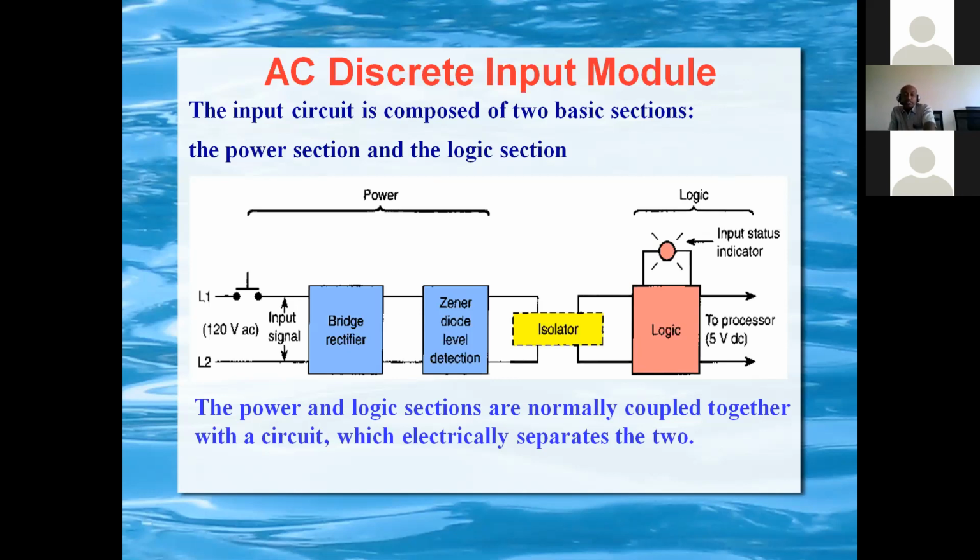Also, the electrical logic section and power section are separated by the optical isolator. That is the main reason, because this is the high voltage side and the processor side is a low voltage side. High voltage should not enter the processor side, which is very dangerous. That's why an isolator is used.